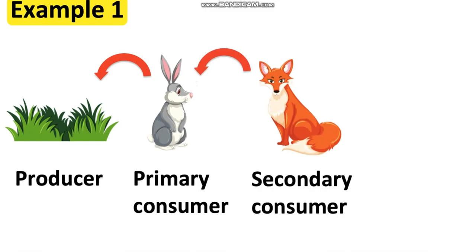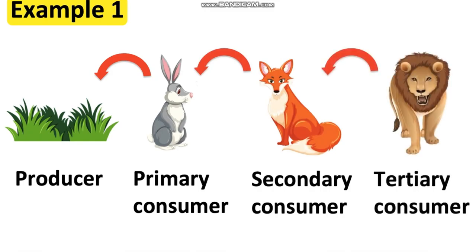Then the primary consumer is a rabbit, the secondary consumer is a fox and the tertiary consumer is a lion. Rabbit eats plants, then fox eats rabbit and lion eats fox. This is the food chain. This is the first example of a food chain.